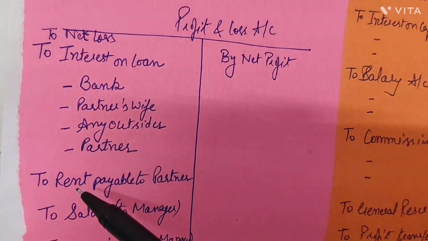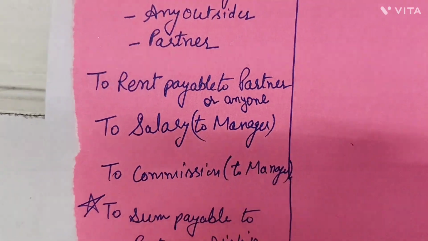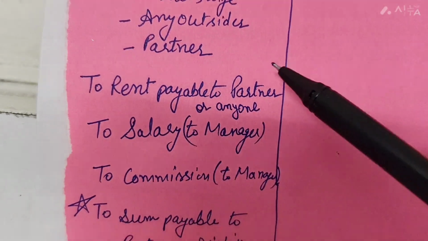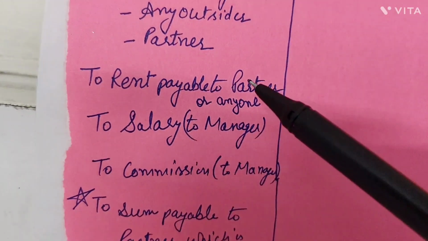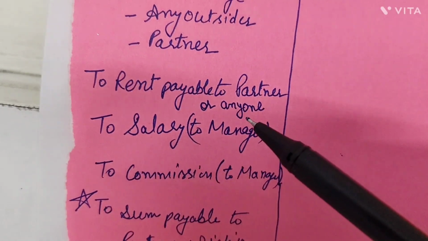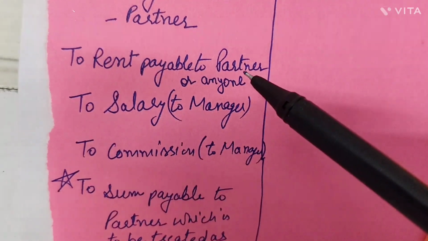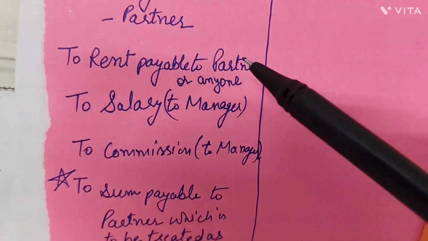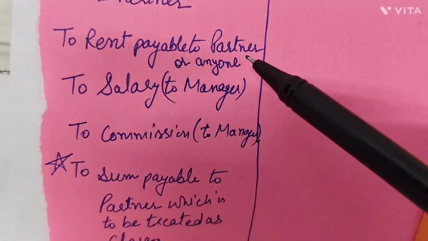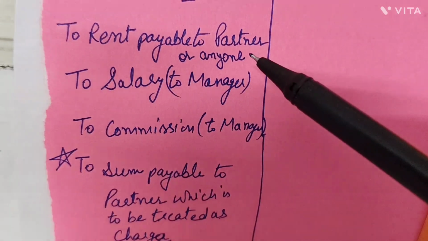Next is rent payable. Here rent might be payable to the partner or anyone else. It would always be treated as a charge and always be shown in your P&L account, whether rent is payable to the partner or anyone else. A point to be kept in mind: rent might be outstanding or prepaid. Rent for the given year would be shown in the P&L account, not the prepaid one, not the outstanding. You have to take only the current year valuation.